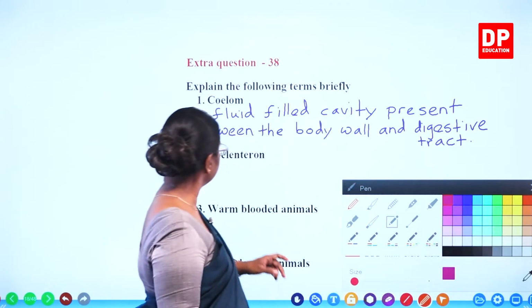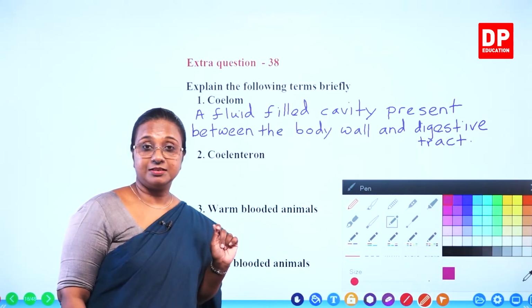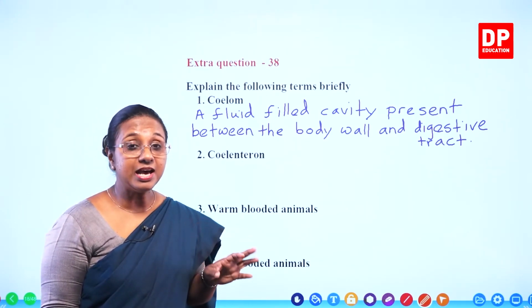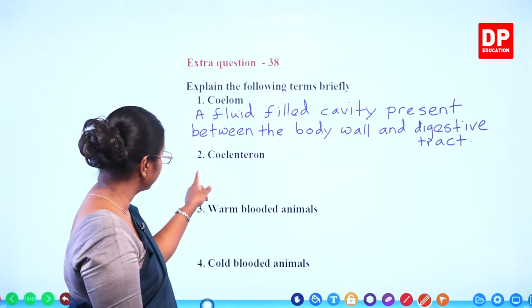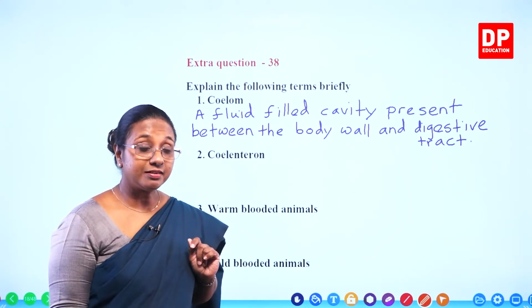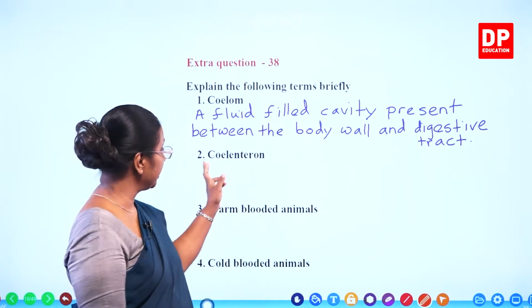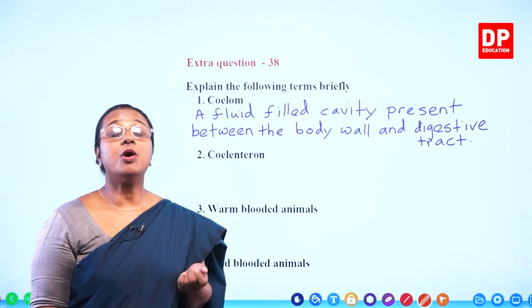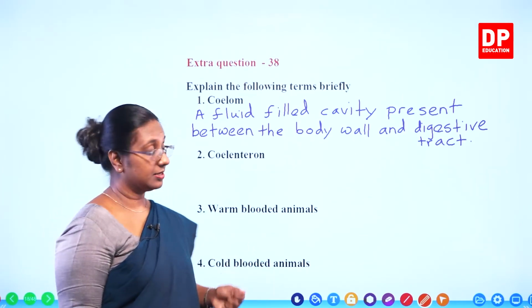What is the next one? Coelenteron. This is the cavity present in cnidarians or coelenterates. That's why you can remember the relationship. Coelenteron present in coelenterates. That is the body cavity of cnidarians.